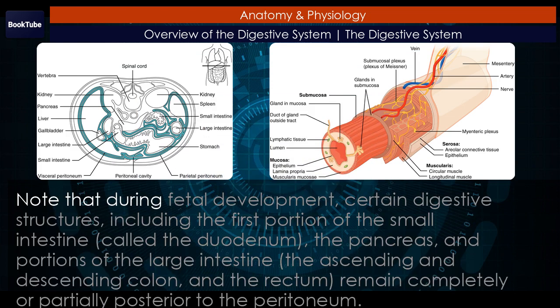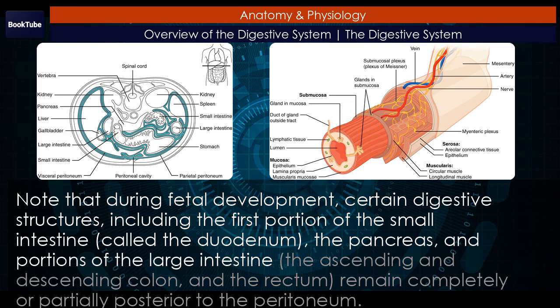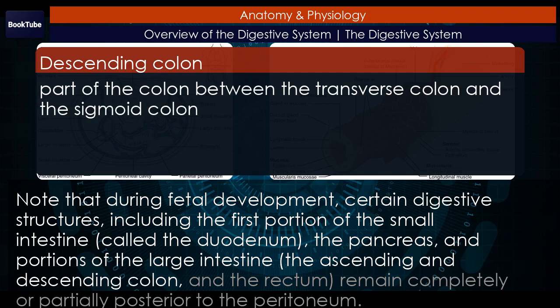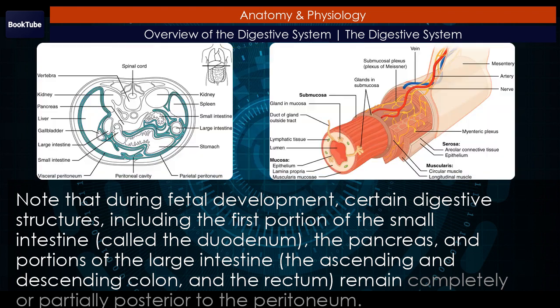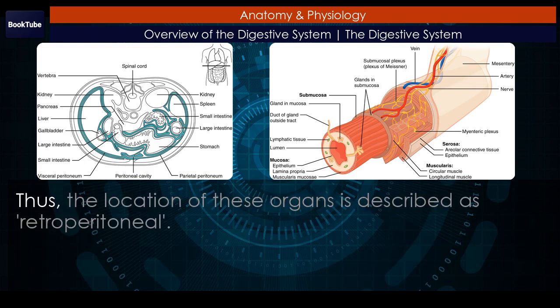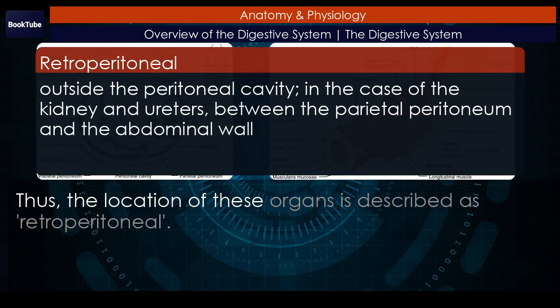Note that during fetal development, certain digestive structures, including the first portion of the small intestine, called the duodenum, the pancreas, and portions of the large intestine, the ascending and descending colon, and the rectum, remain completely or partially posterior to the peritoneum. Thus, the location of these organs is described as retroperitoneal.